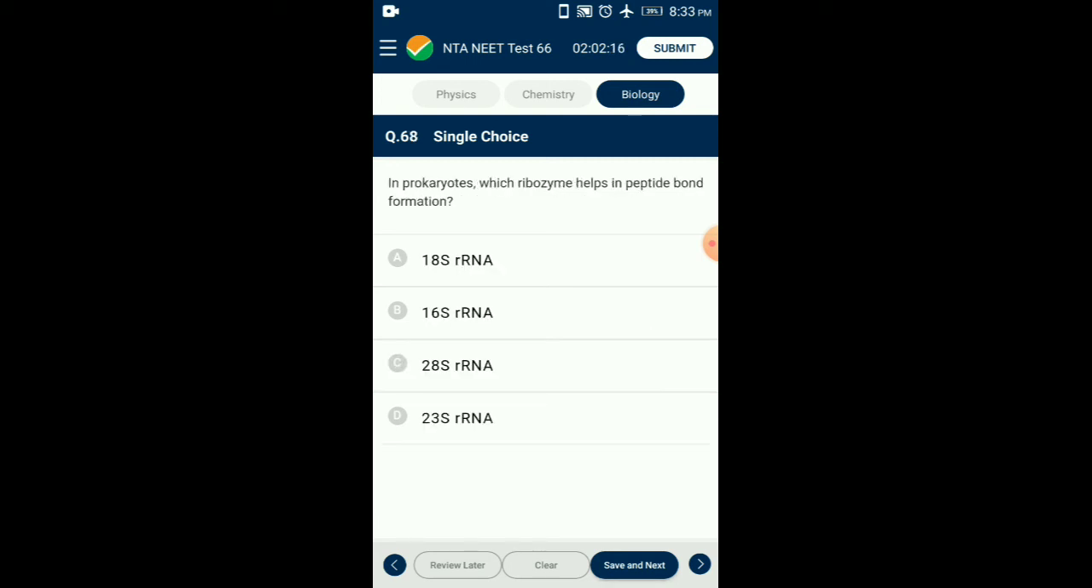Question number 68. In prokaryotes, which ribosomal RNA helps in peptide bond formation? The 23S type of ribosomal RNA is a component of the large subunit in E. coli, which consists of 50S of the bacterial ribosome. Peptide bond formation by the ribosome requires 23S ribosomal RNA and its interaction with the 3' end CCA end of tRNA. So the answer is option D, 23S ribosomal RNA.